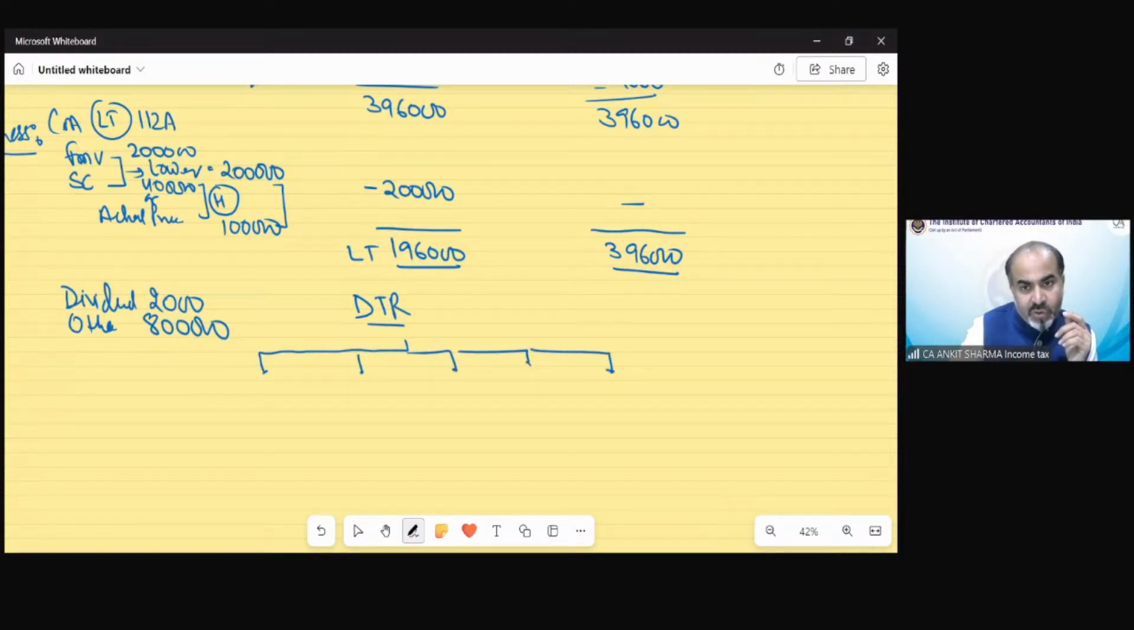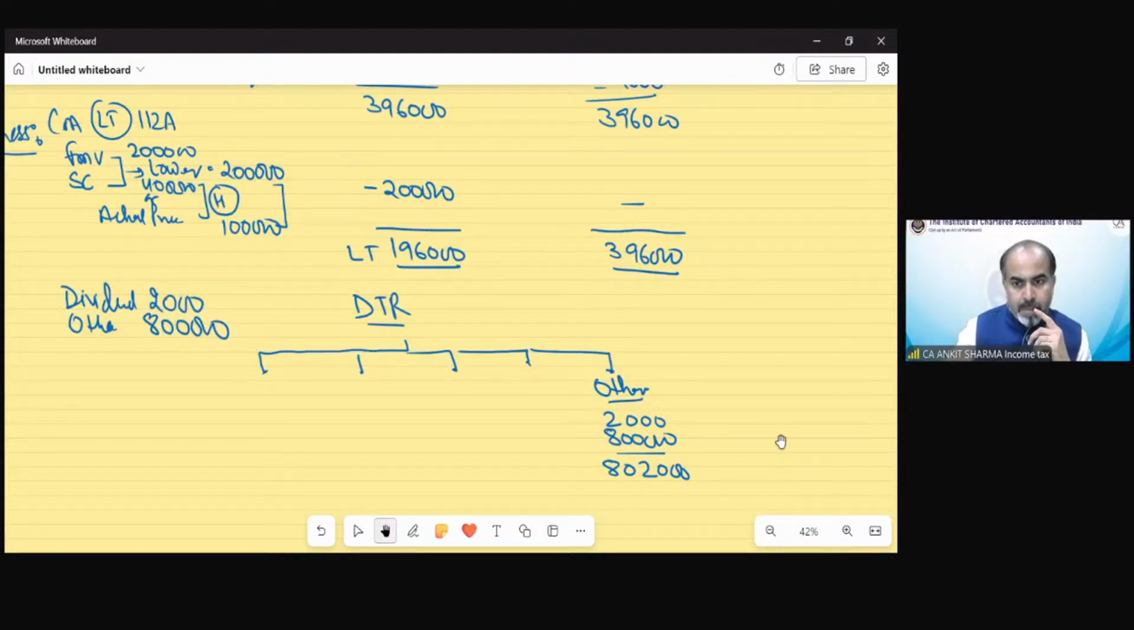So first, then we have 8 lakh rupees. That is also part of other income. So total other income category part is 8 lakh 2,000. Then we are having STCG under section 111A, which is this. That is 3,96,000.